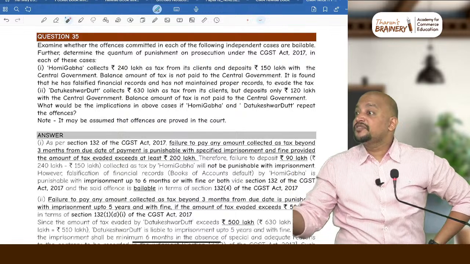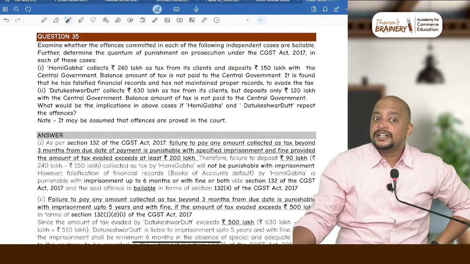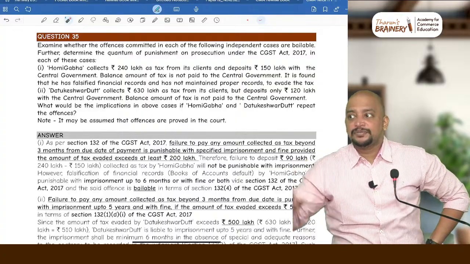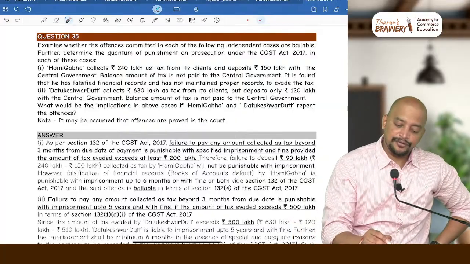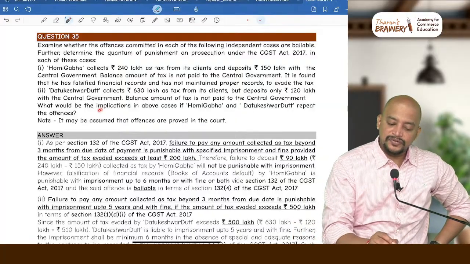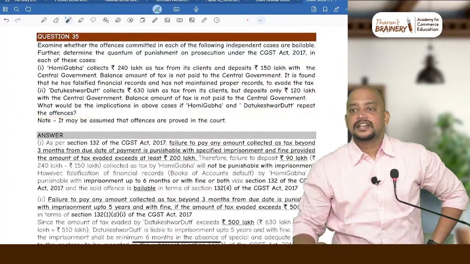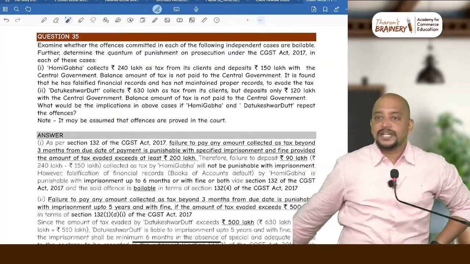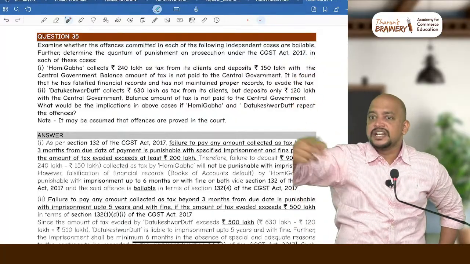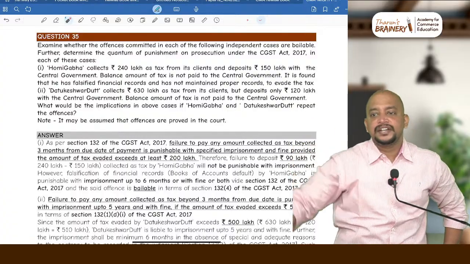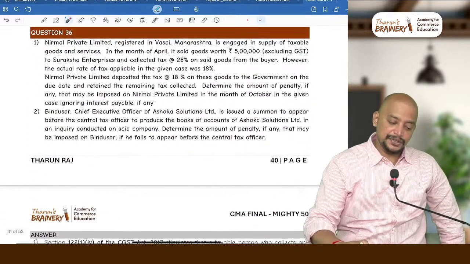And as it exceeds 5 crore, will it lead to arrest? Yes. And will it come under bailable or non-bailable? Non-bailable. Cognizable plus non-bailable. Are you understanding this? So therefore, balance amount. What will be the implications if Homi Gaba and Datukeshwar repeat the offences? If they repeat, always, whatever the offence may be, it will be up to 5 years plus fine. That is the answer we need to write for this.